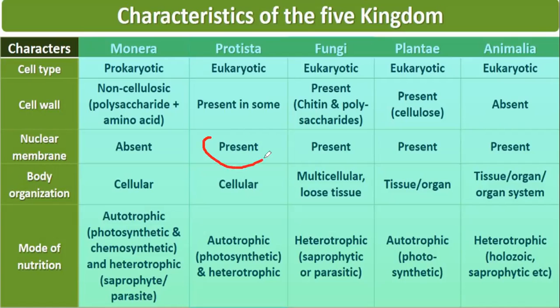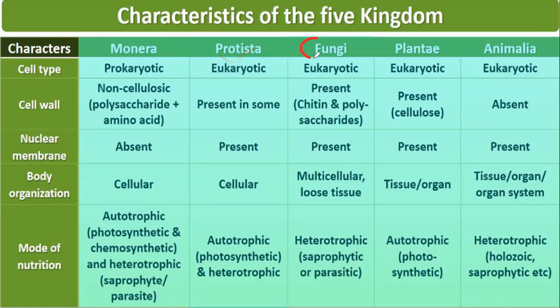Nuclear membrane is present because it is eukaryotic. Their body organization is cellular, because they are made up of a single cell, unicellular. As far as nutrition is concerned, they may be autotrophic, meaning photosynthetic, and they may be heterotrophic also. These are some of the characteristic features of the kingdom Protista.